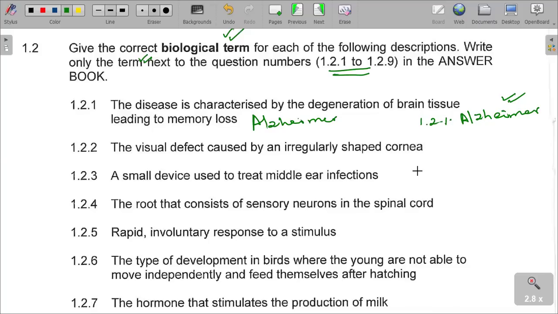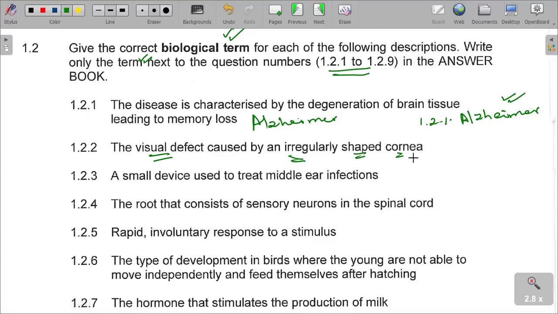And then the visual defect caused by an irregularly shaped cornea. I'm sure we also refer to our class presentation. What is the visual defect? We have quite a lot of different visual defects, but we are saying caused by an irregularly shaped cornea. The cornea is not shaped well.